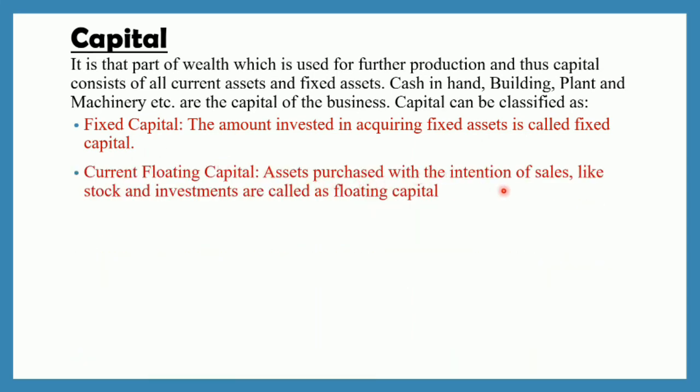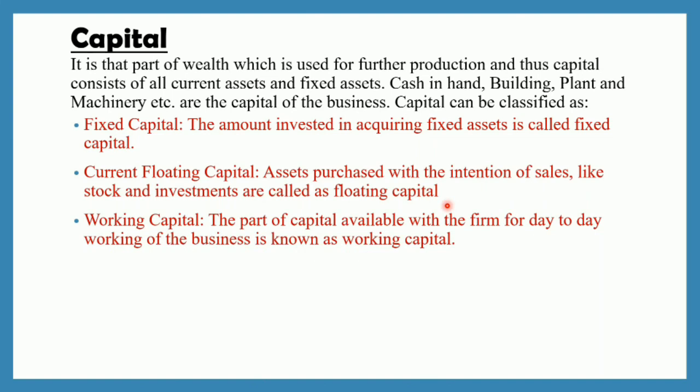Assets purchased with the intention of sales, like stock and investments, are called floating capital. So the assets which are purchased by the business with the intention of sale, for example your stock and investment, are purchased with the sole aim of selling them. So they are termed as your current floating capital.